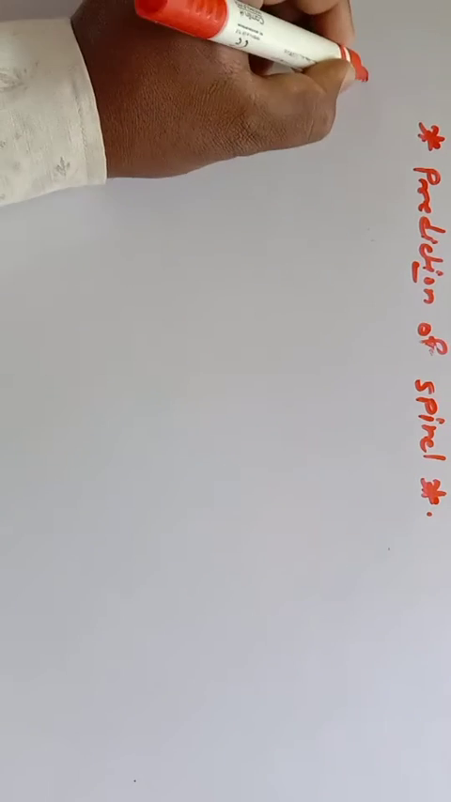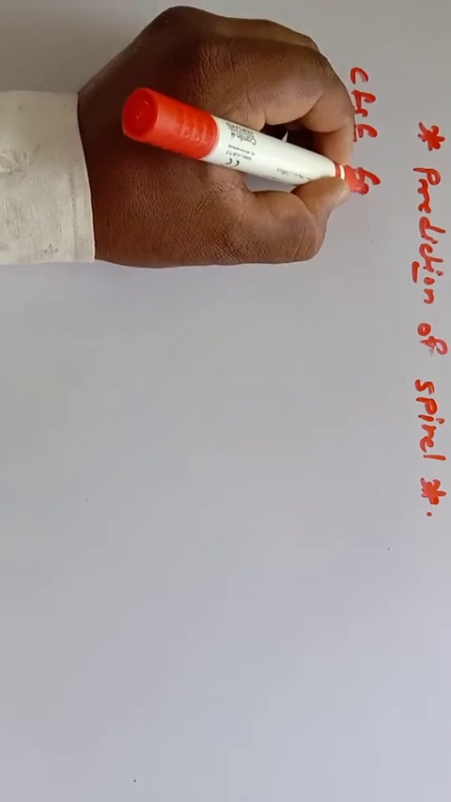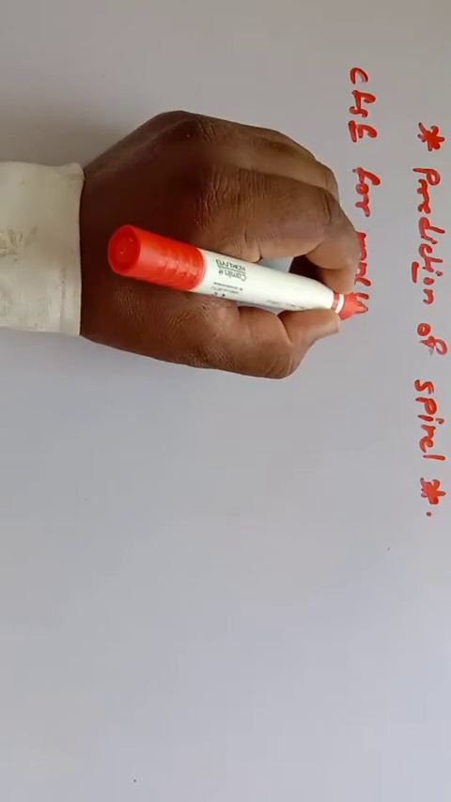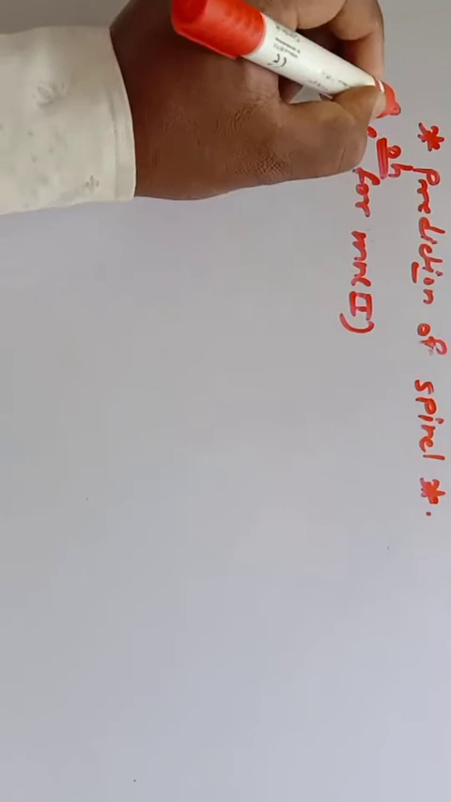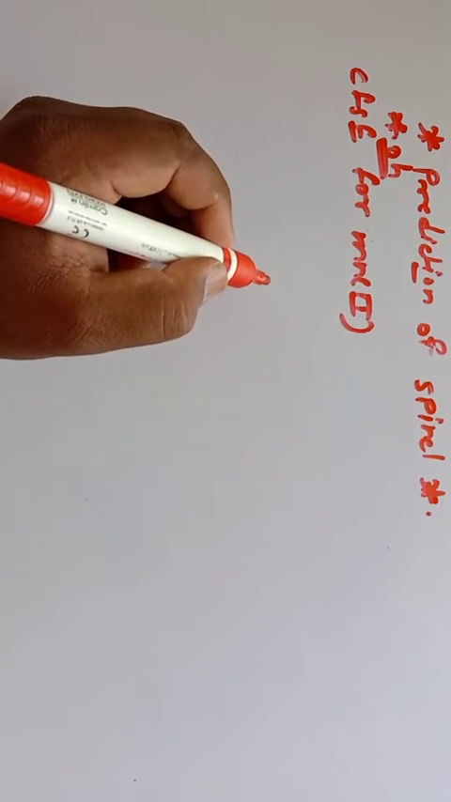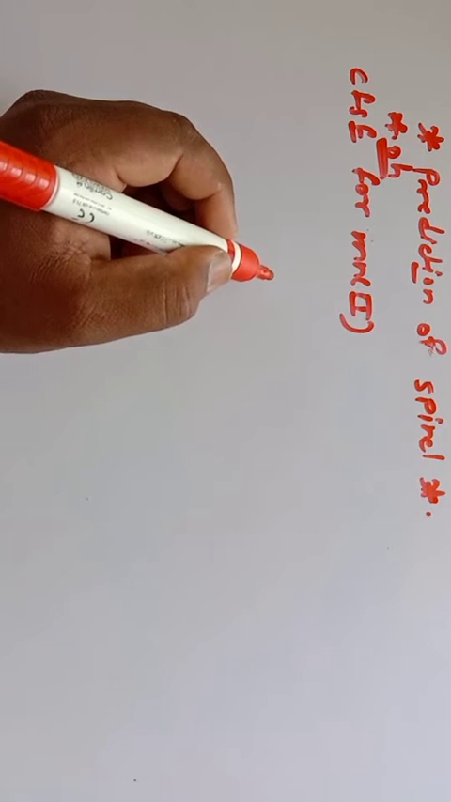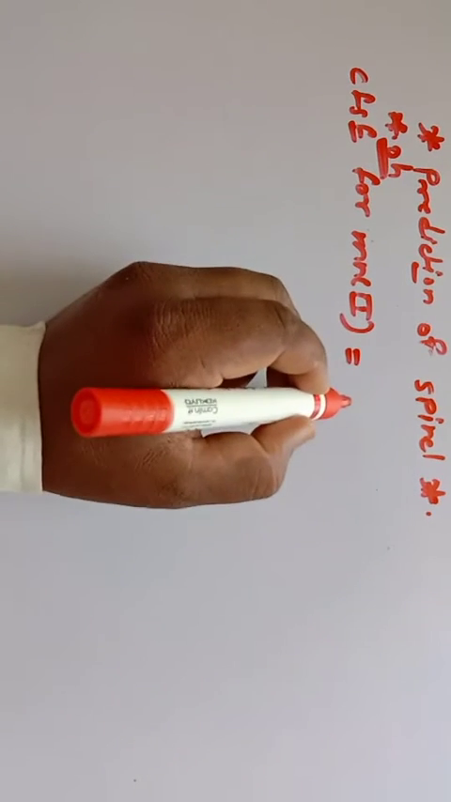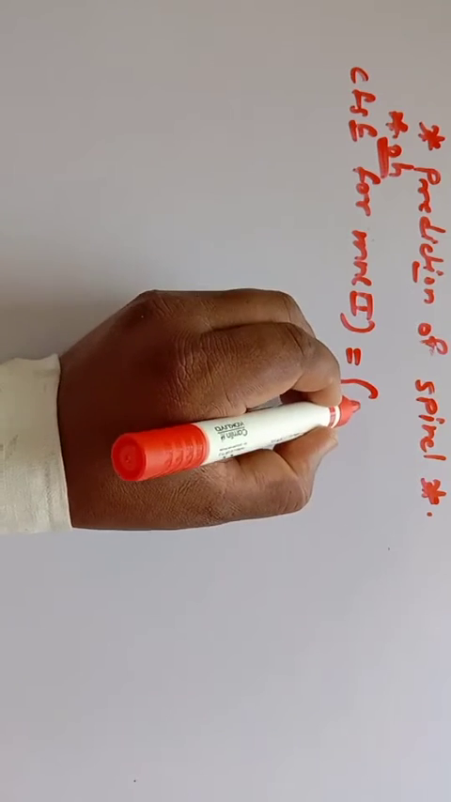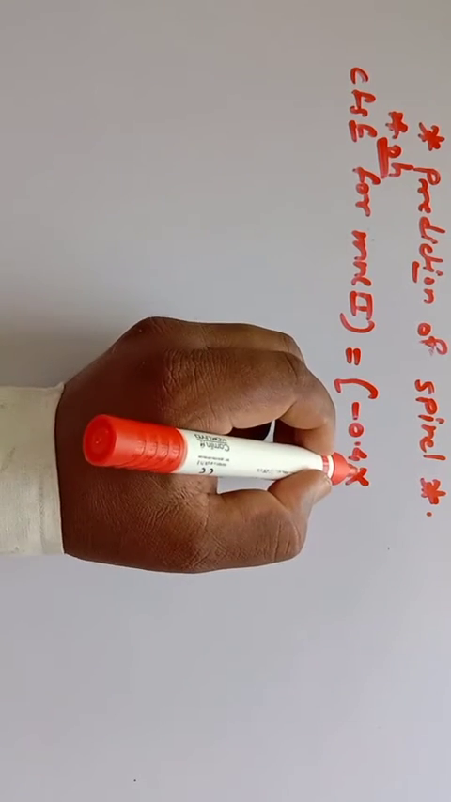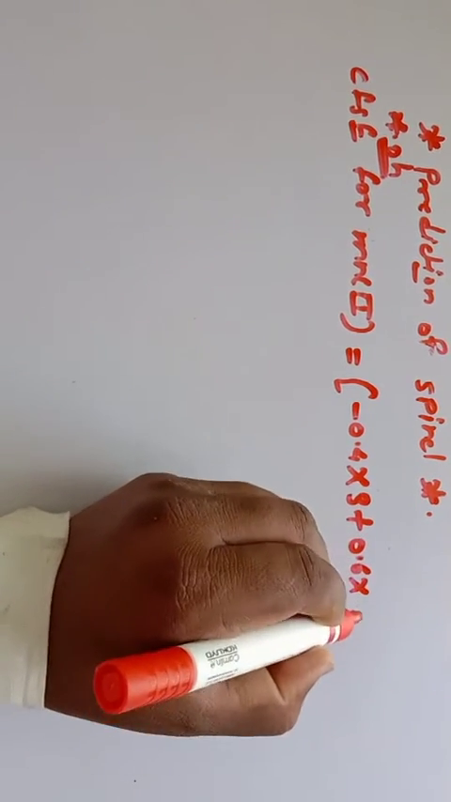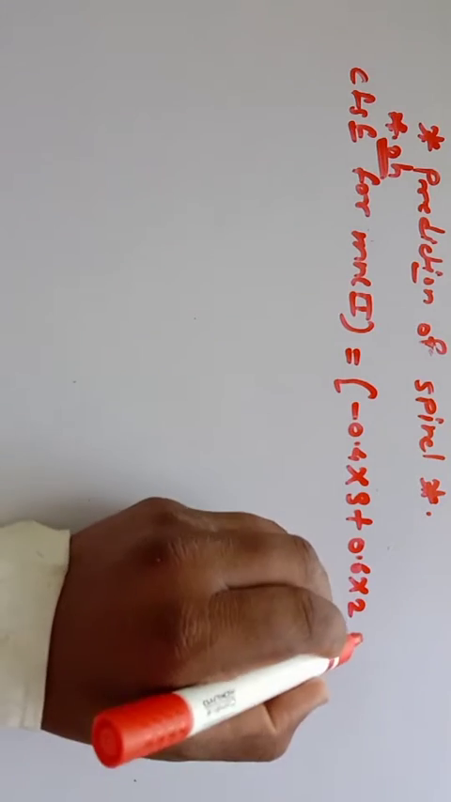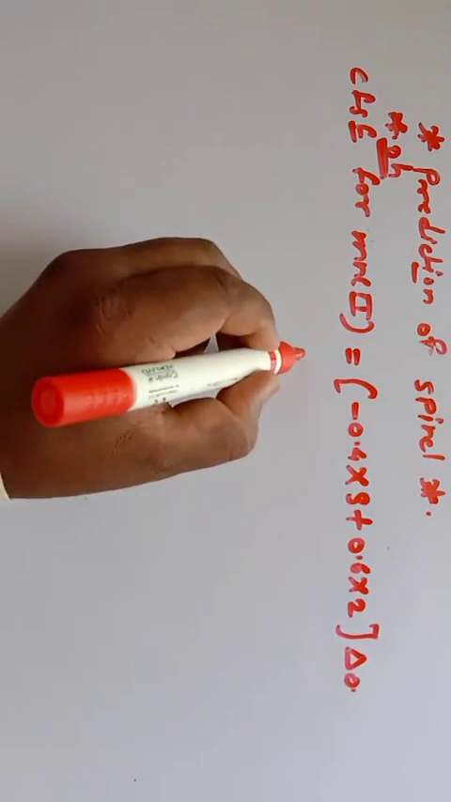So we know very well the CFSE for Mn second. So we find out this CFSE for octahedral case, that is CFSE for Mn2+ in octahedral, which is equal to, so this is having formula, that is minus 0.4 into number of electrons in t2g, that is 3, plus 0.6 into number of electrons in eg, that is 2, into delta octahedral, so it becomes 0.